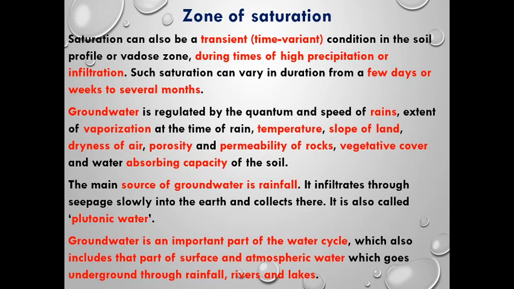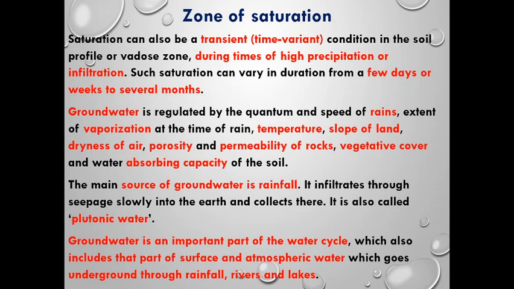Groundwater is controlled by rainfall, which means how frequent the rains are. Then the amount of evaporation in that zone, either by evapotranspiration or evaporation, the temperature of the area, slope of the land, dryness of air, porosity, permeability, vegetation cover, and finally the absorbing capacity of the soil. The main source of groundwater is rainfall. It infiltrates or seeps slowly into the earth and collects there. It is also called plutonic water.